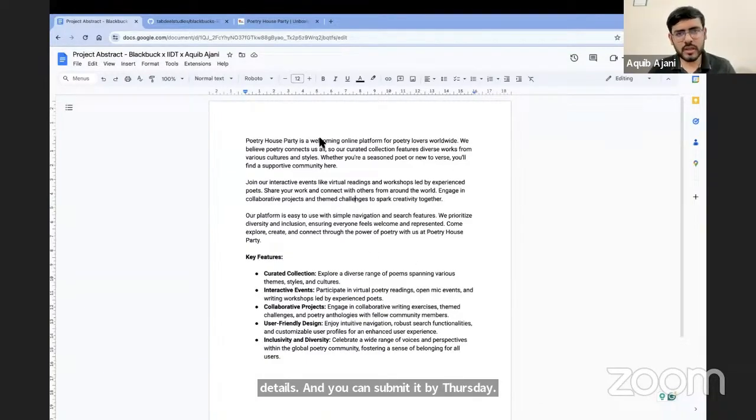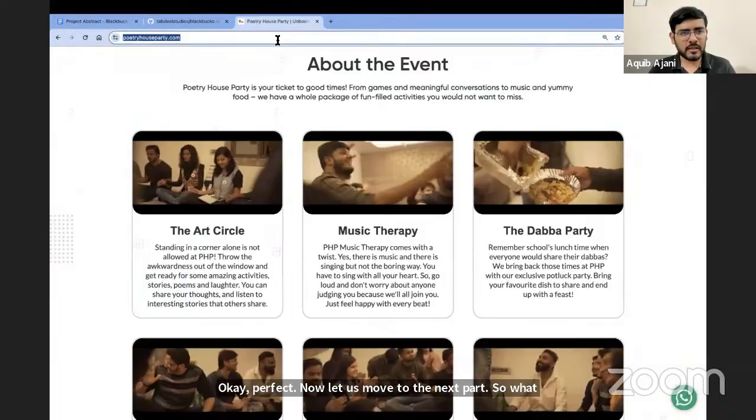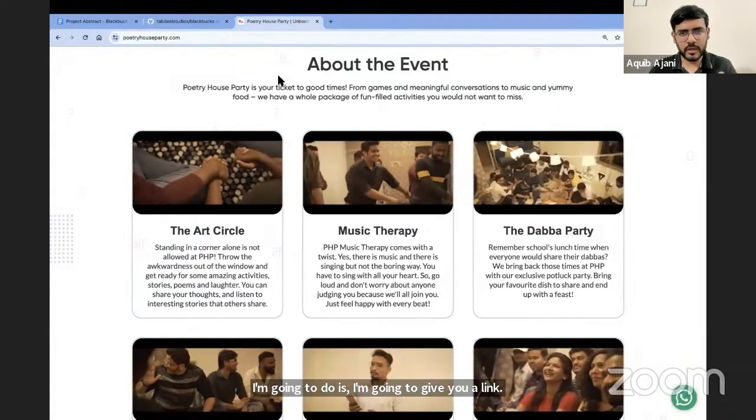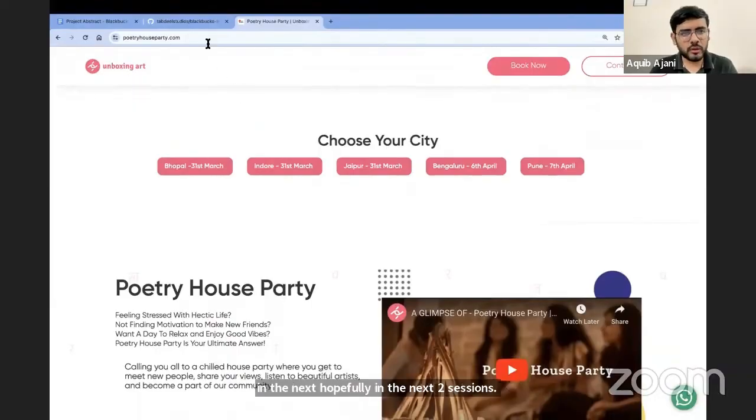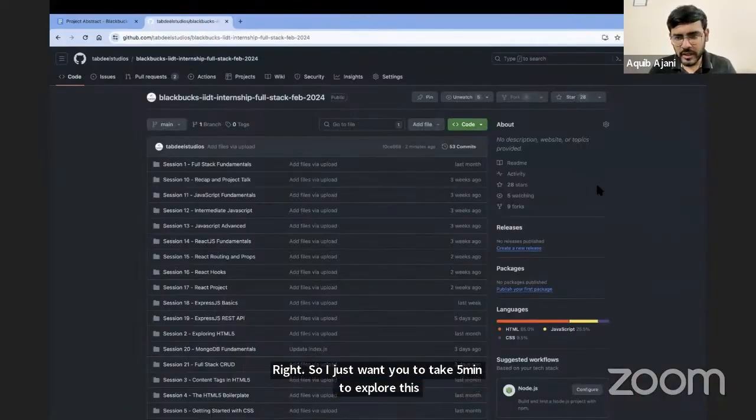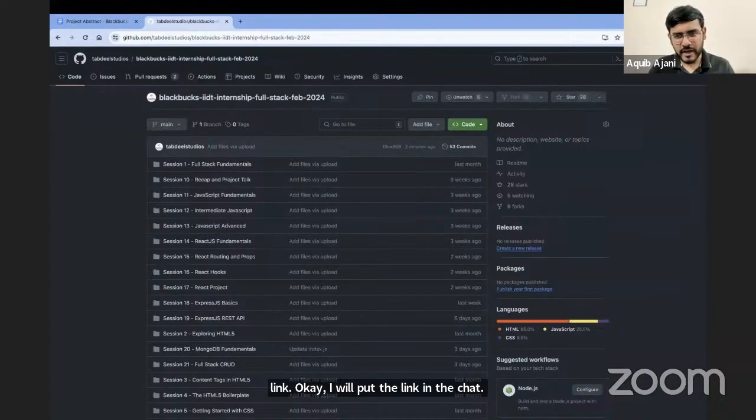Perfect. Now let us move to the next part. I'm going to give you a link, and this is the project that I am going to build, hopefully in the next 2 sessions. I want you to spend 5 to 10 minutes just browsing the website and figuring out all the different parts. Then write all the major sections that you identify in the chat. I've mentioned the link in the chat.